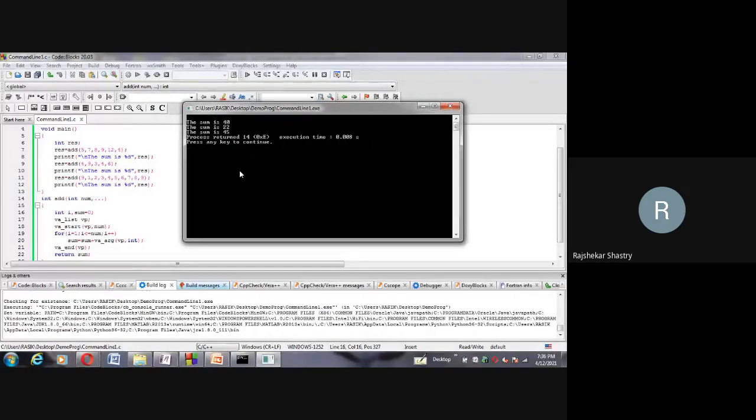Now, homework for all of you. Today is the 12th, so the next class is on the 14th. Tomorrow you have a one day break. I want the printf to be designed. Design a printf method of your own. Keep your own name for that method, and it should work exactly like the printf statement. How your printf statement works, you know very well. In the same way, your designed method should behave like printf.